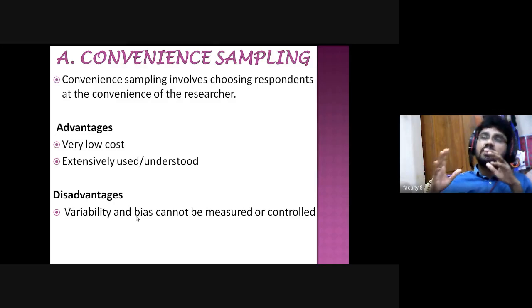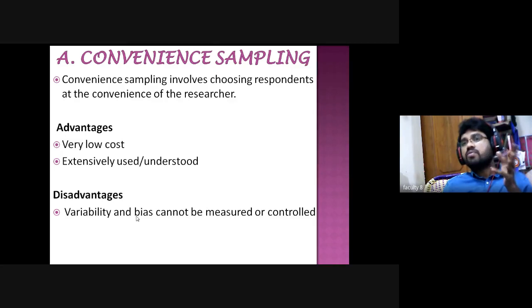You may not ask some questions which are relevant also. For example, as I told you earlier, how many wives you have. Sometimes they have two or three, but you cannot ask such questions to your uncles. So some bias will occur in convenient sampling methods, which we cannot measure or control, because they are very convenient.